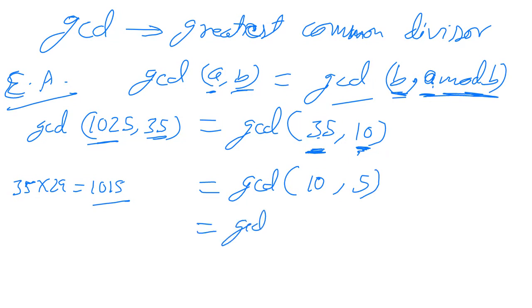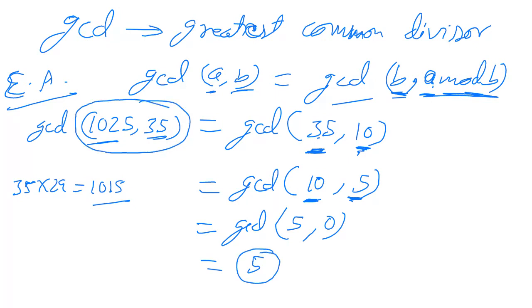So we have 10 and 5. Again we find this GCD considering 10 as A and 5 as B. That would be equal to GCD of 5 comma 10 divided by 5, which gives remainder 0. So 5 is the answer. 5 is the GCD. For 1025 and 35, the greatest common divisor is 5. Is this clear?